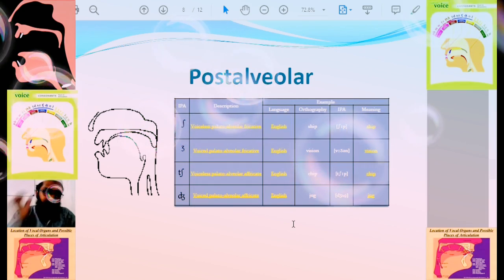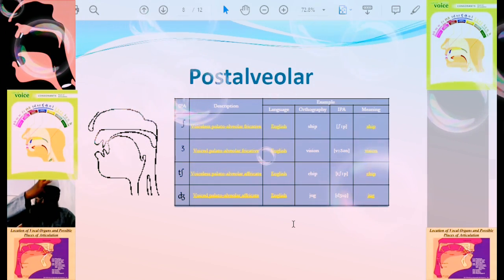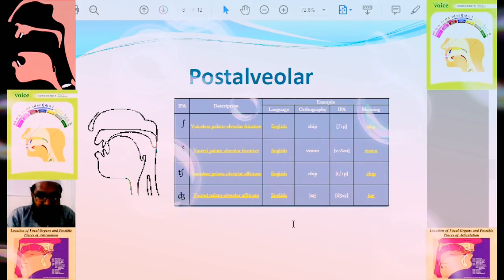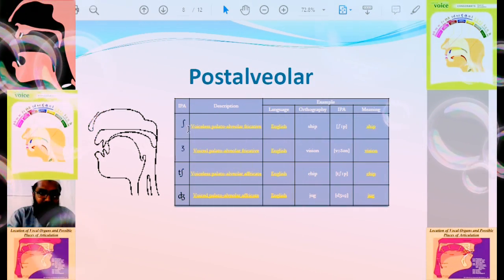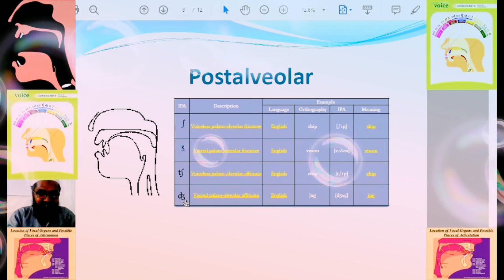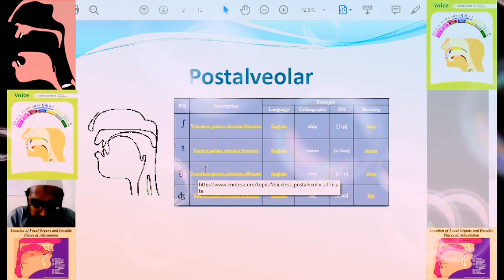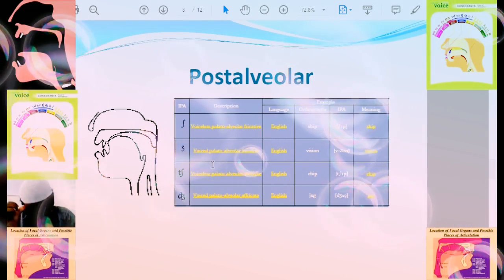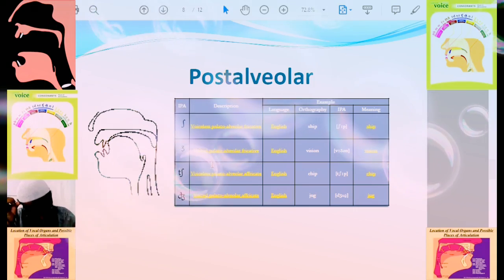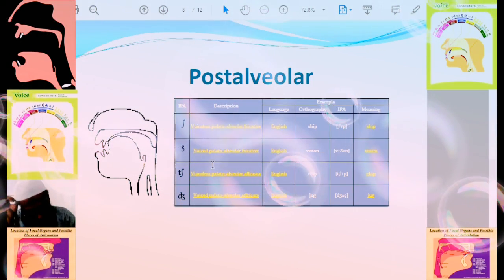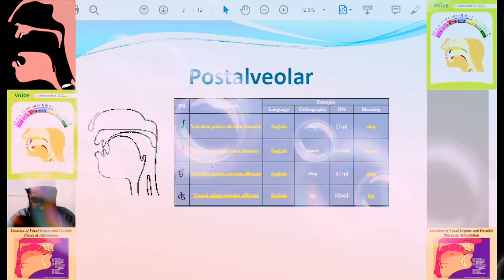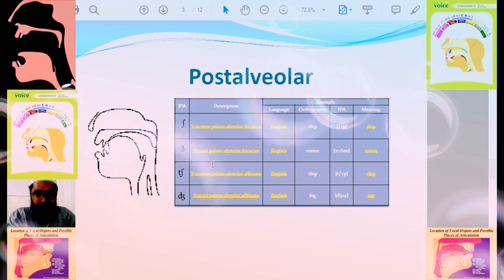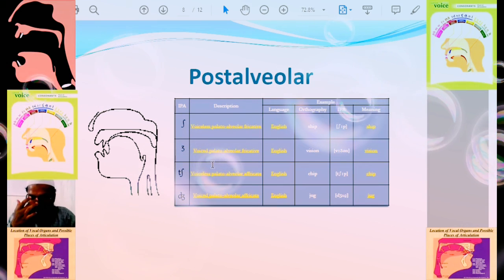Then we will see postal alveolar. Here we are having sha, ja, cha. These sounds are produced by the blade of the tongue touching the back of the alveolar ridge. This is partly palatal and partly alveolar.